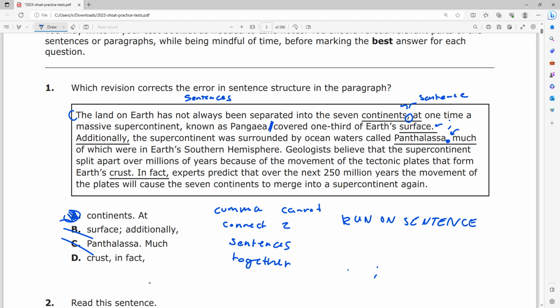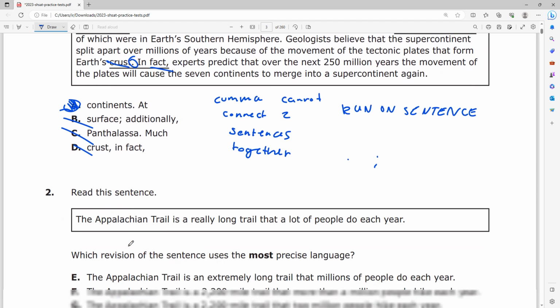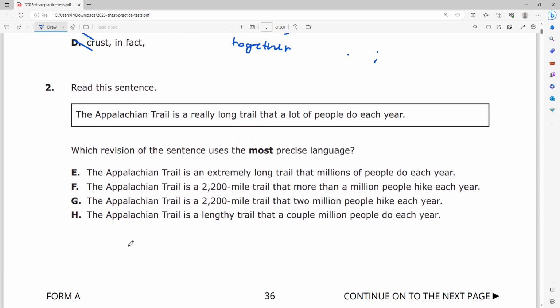And the same issue goes with choice D. Once again, if we replace this with a comma, we end up creating a run-on sentence, right? If we replace this period with a comma, there are 2 full sentences before and after the period, so it can only be a period or a semicolon. That's all.